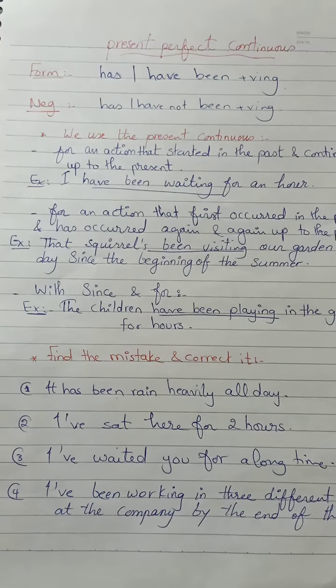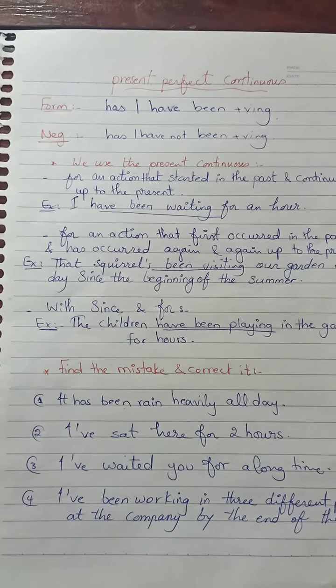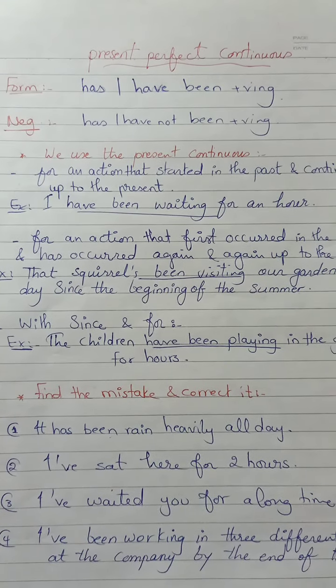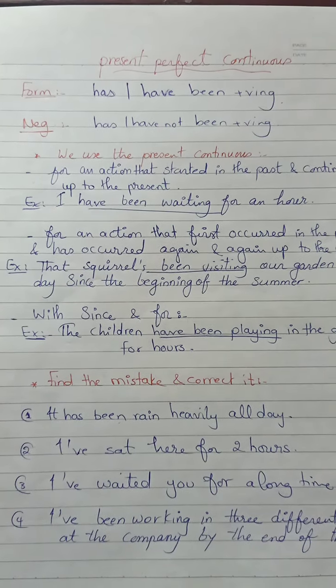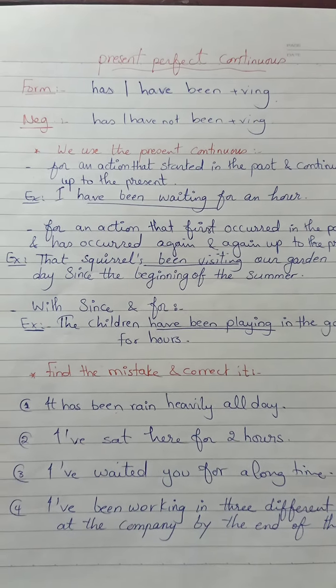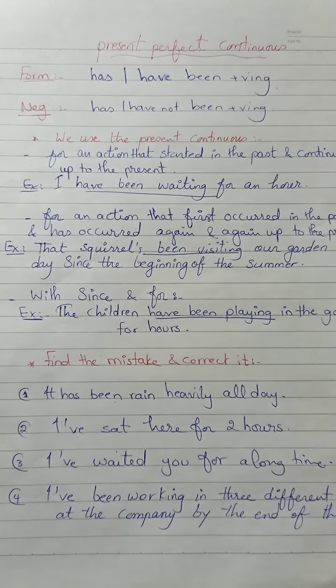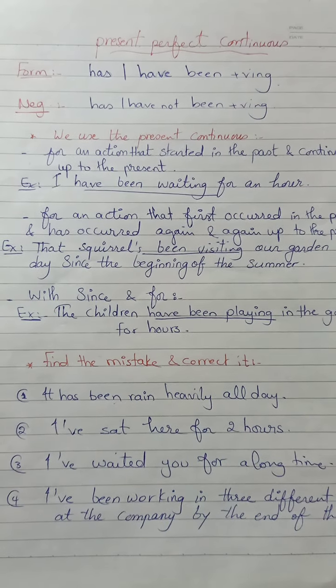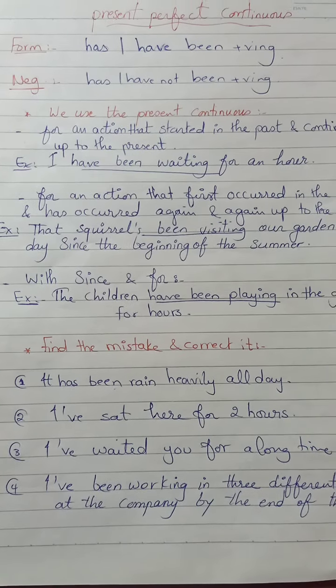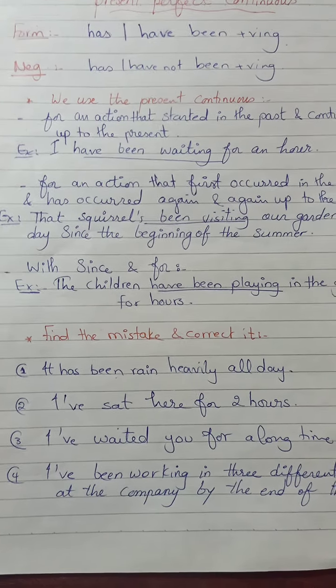So now let's summarize the difference between present perfect simple and present perfect continuous. The keywords for both of them are recently, yet, since, for, just, ever, never, okay? But what is the difference between them?